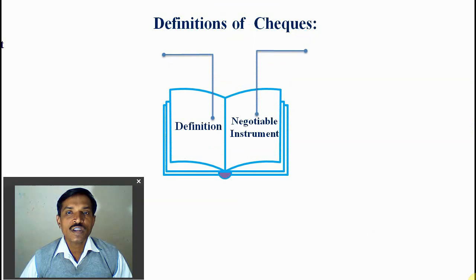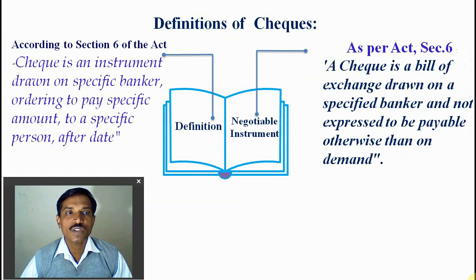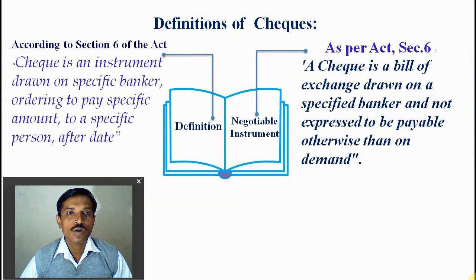So the definition of the check: as per the Negotiable Instruments Act 1881, a check is an instrument drawn on a specific banker ordering to pay a specific amount to a specific person after date. As per Section 6 of the Act, a check is a bill of exchange drawn on a specific banker and not expressed to be payable otherwise than on demand. So it is the duty of the paying banker, whenever the check is presented at the counter in the bank, to make payment on behalf of their customers.